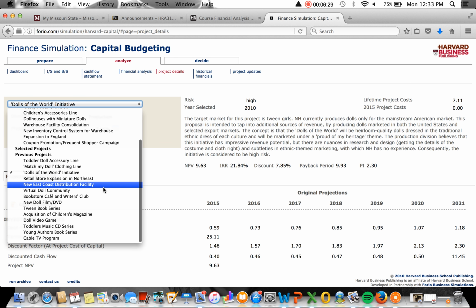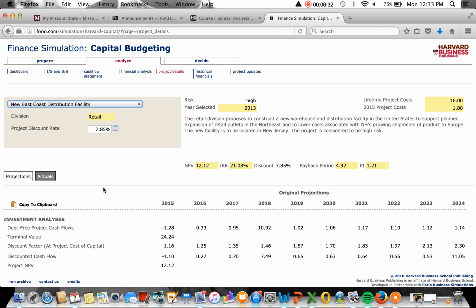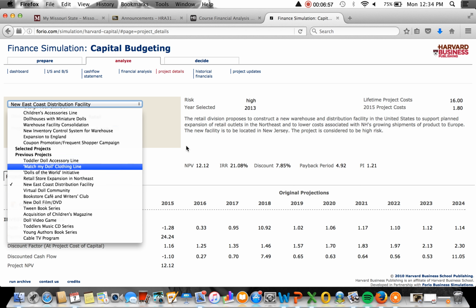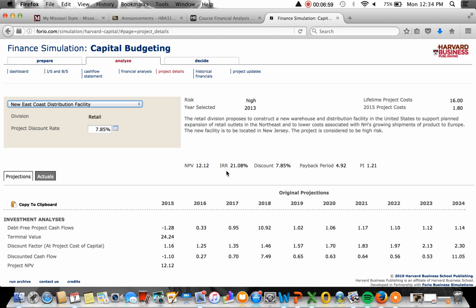And we can look at another one we've decided on. All right, this is another one that was a high risk. This is a new East Coast distribution facility. The retail division proposes to construct a new warehouse and distribution facility in the United States to support planned expansion of retail outlets in the Northeast and to lower costs associated with growing shipments of product to Europe. The project is considered a high risk, so it has an NPV of 12.12, IRR of 28.08, discount of 7.85, and payback period of right under 5 years.